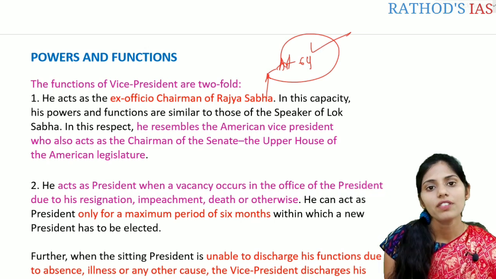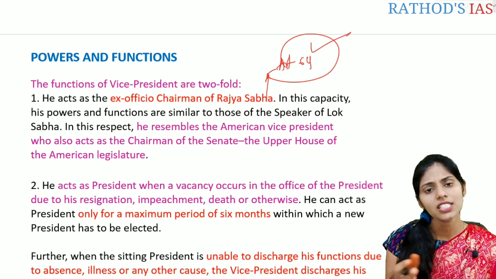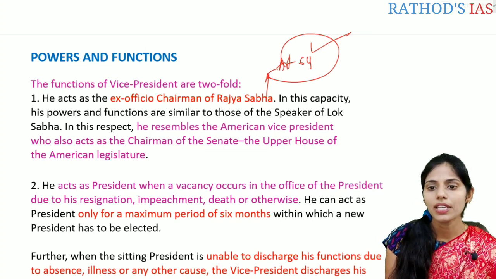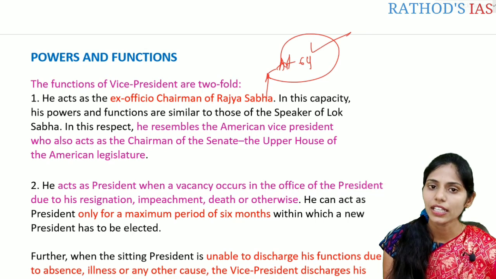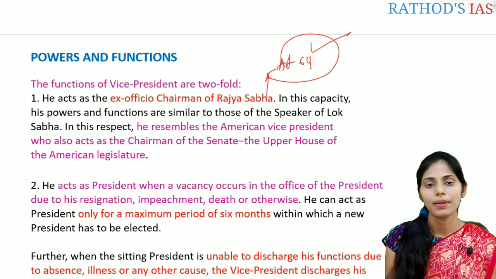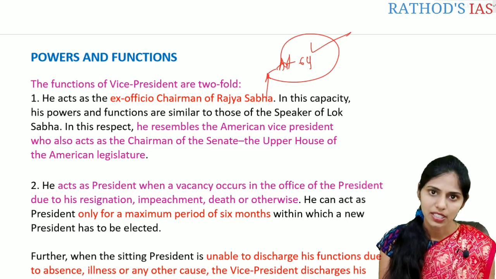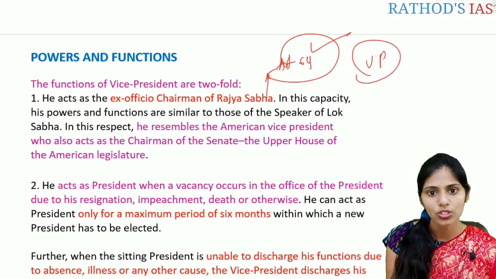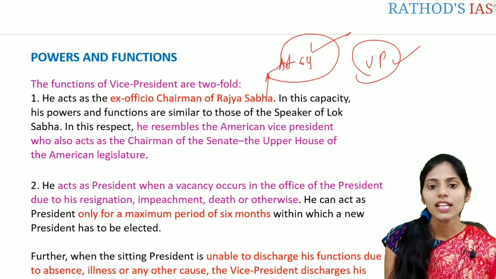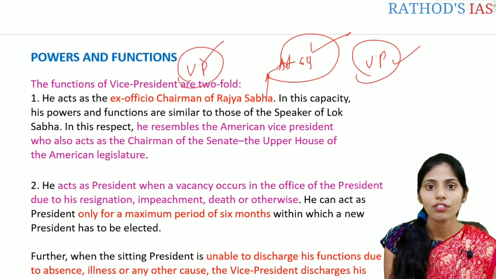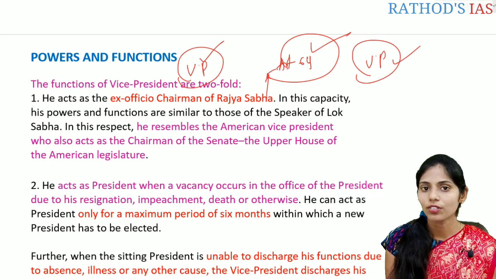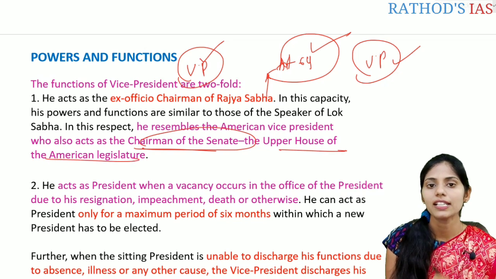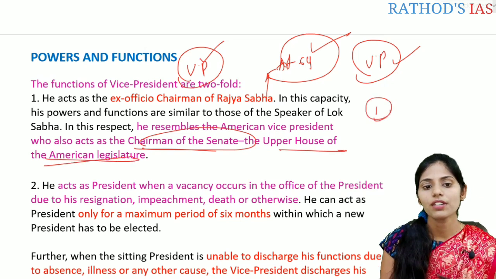If you see, the office of the Vice President in India resembles the office of the Vice President in America. How? Because in America, the chairman of the Senate, that is the upper house of the American legislature, is the Vice President. Same we are following in India. The Vice President will be the ex officio chairman of the Rajya Sabha. So we can compare the Vice President's office of India with that of America regarding the chairman of the Senate. So this is the first important function.